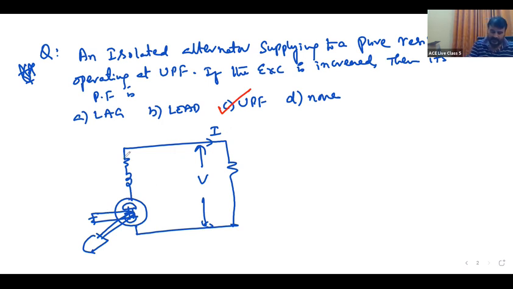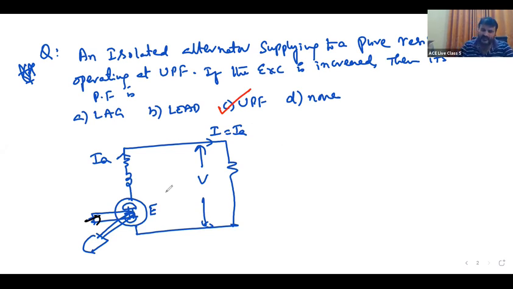Now this is IA, and this is E. This current I is equal to IA also. Right now it is operating at UPF. Operating at UPF means the load will take only active power. Now, if you increase excitation, my question is, will it deliver reactive power first of all?